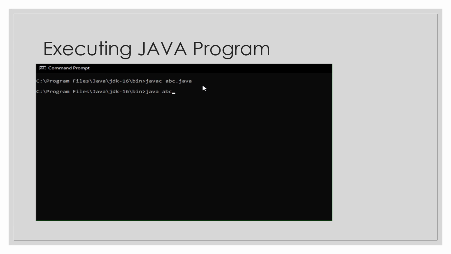So we will press enter here, and you can see this was the message which I printed in my source code file, and now it is printed on the screen. So my file is successfully executed as well.